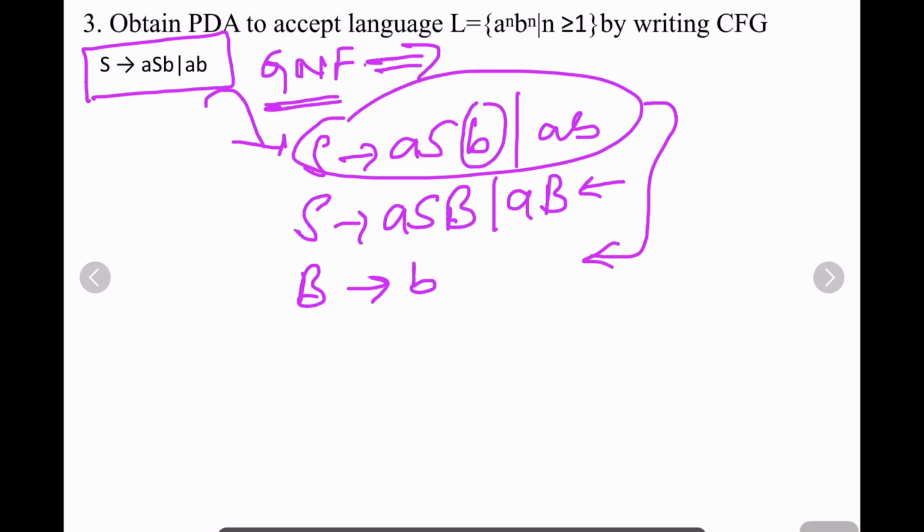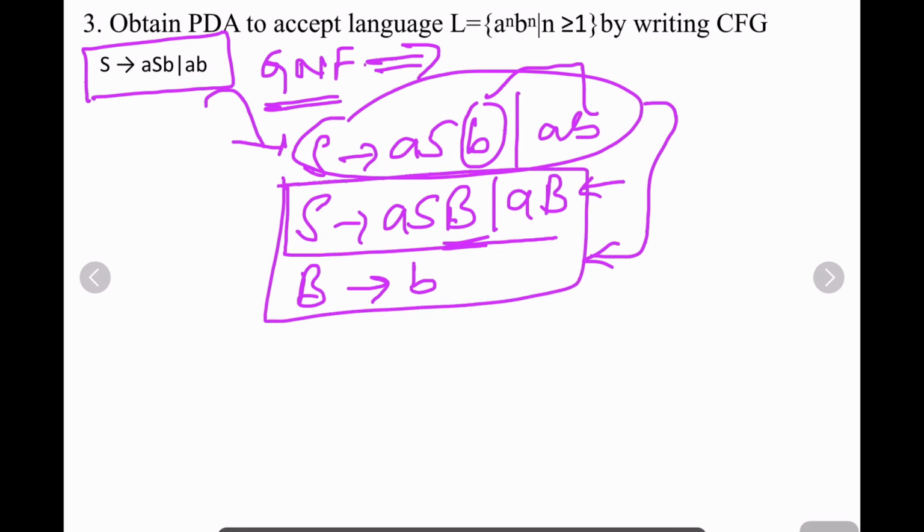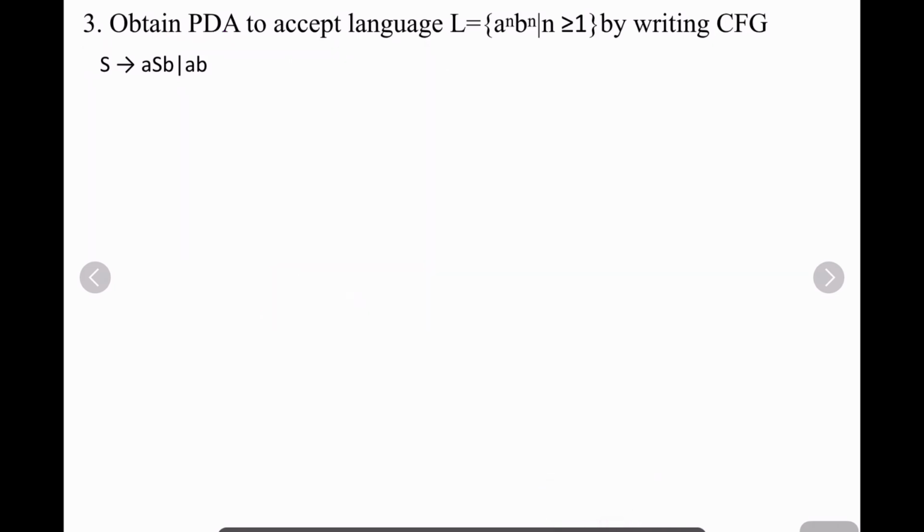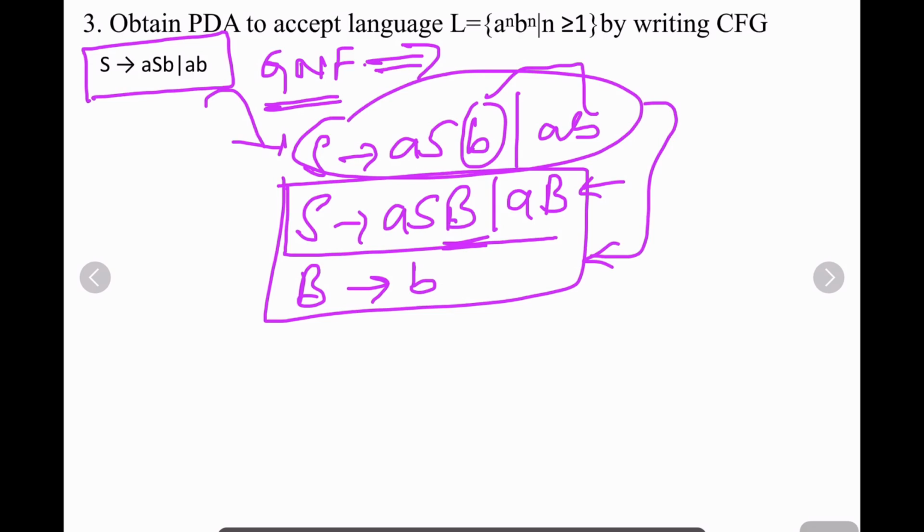Then in place of b, I will introduce one variable symbol, so we have replaced these two by capital B, and you will get this in the GNF form. So now this will be in the GNF form, and you can easily convert this into a PDA.